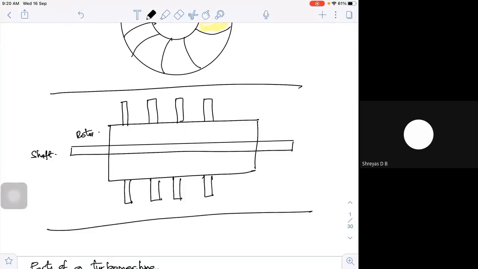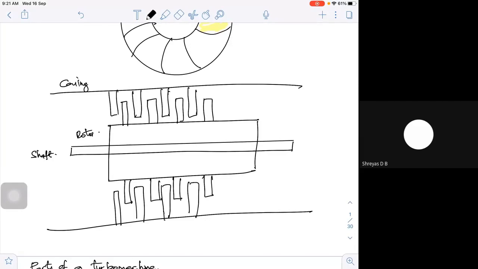So this is your casing or your outer housing, whatever it is. Now, this casing will have one kind of fixed blades. What is the purpose of these blades actually? They will be guiding the fluid from one rotor to the other rotor. Fine. This is the casing.